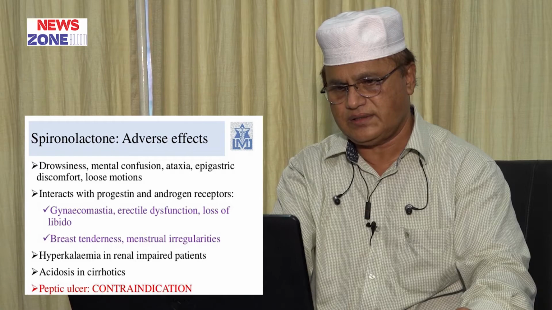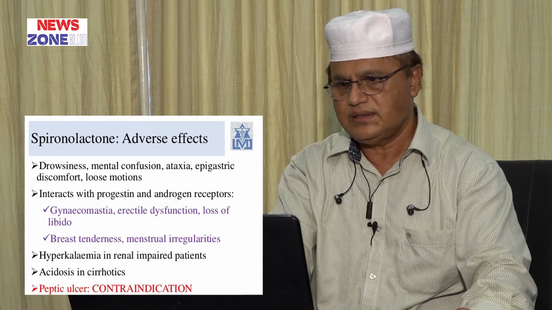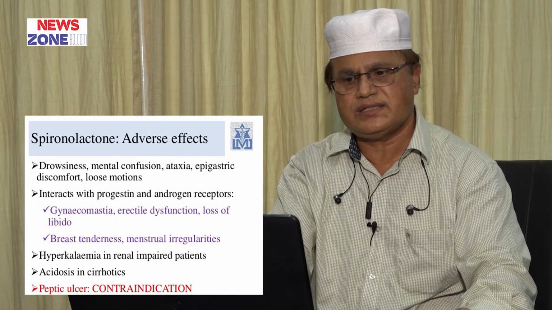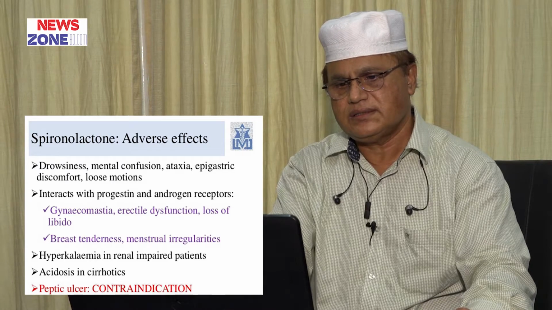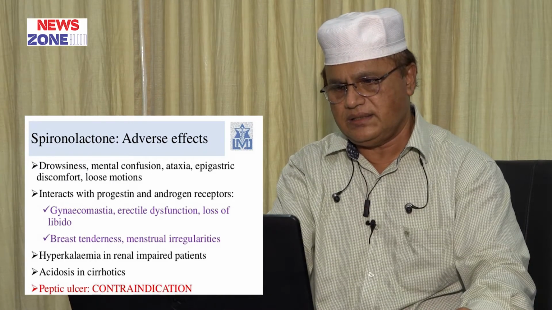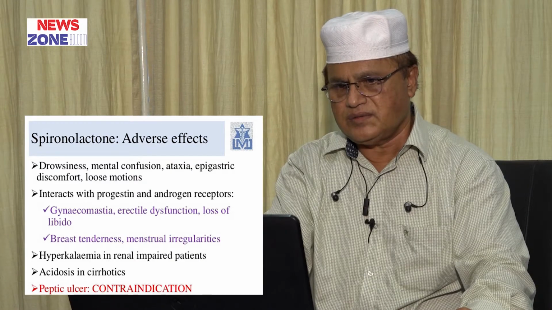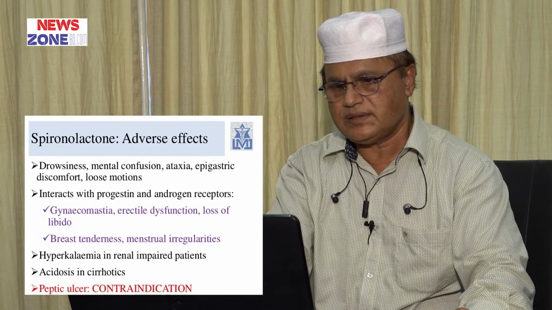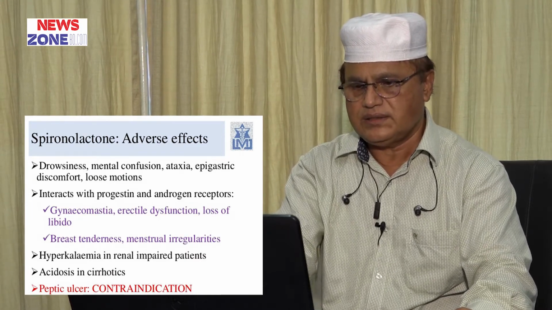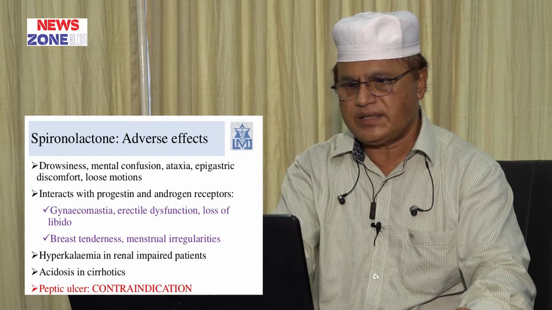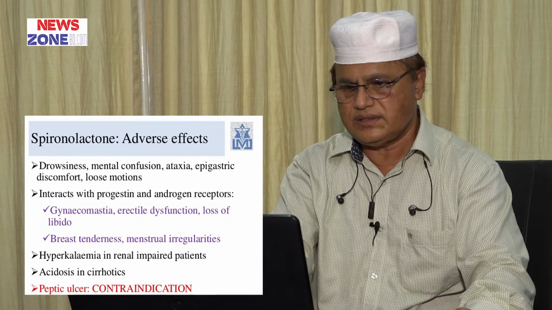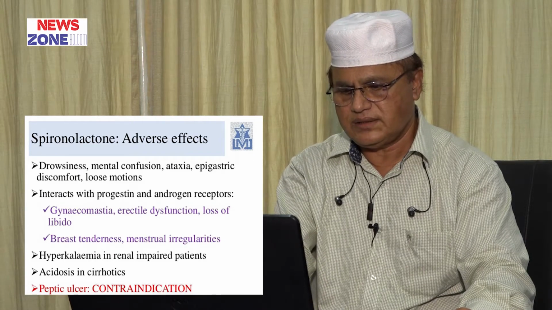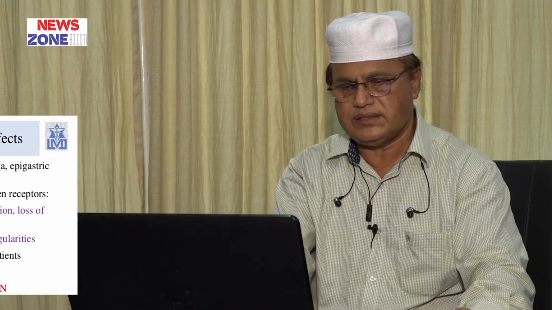Hormonal adverse effects are important: gynecomastia, erectile dysfunction, loss of libido, menstrual irregularities, and breast tenderness. Hyperkalemia occurs in renal impaired patients, because they retain potassium, thereby increasing potassium level in the blood. Acidosis occurs in cirrhotic patients. It is contraindicated in peptic ulcer disease.